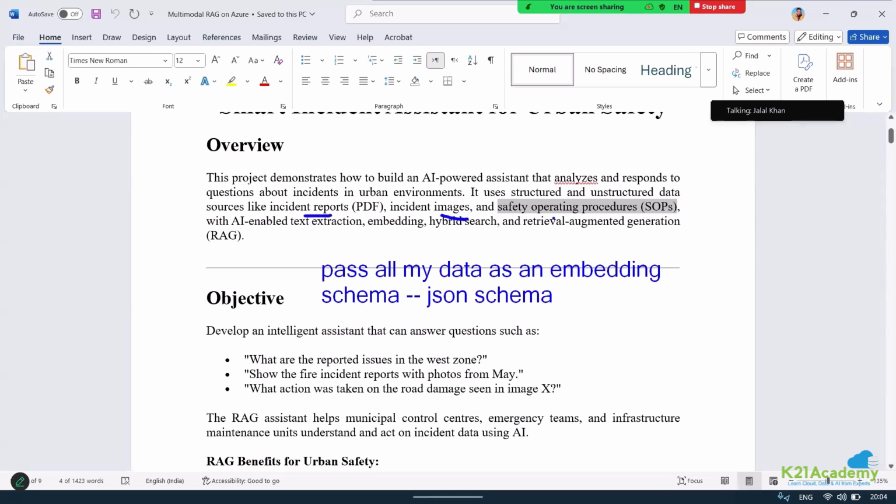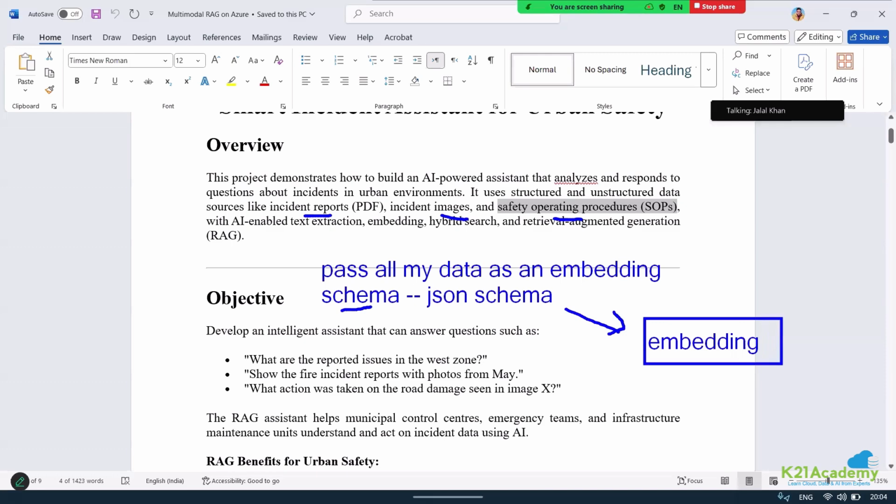For each type of data I will have a similar JSON schema, so that I can use it and create an embedding out of it. So I'll create a schema in JSON format, and then create an embedding from the JSON schema.